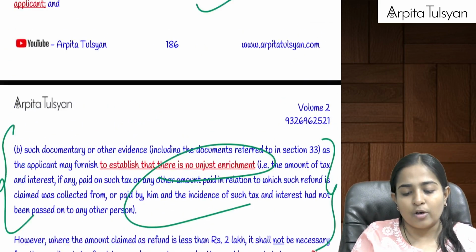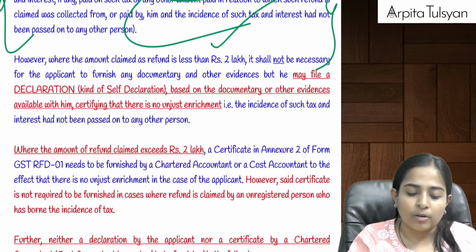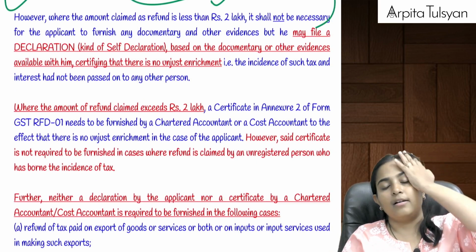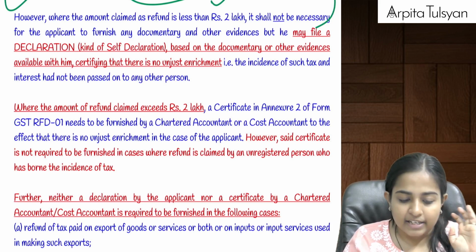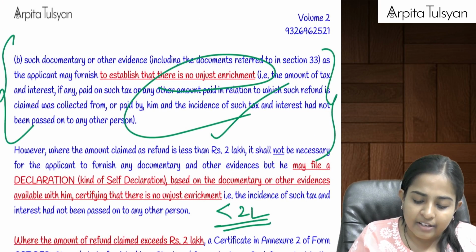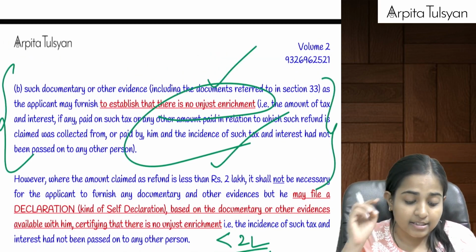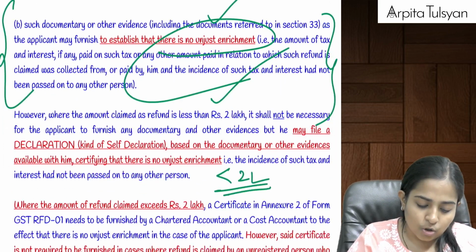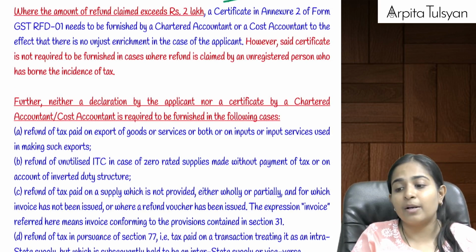This declaration, one is your documentary evidence and second one is this declaration, you have to submit it along with the RFD 01 form, that this is the form and please accept it and please grant us the refund. But they say that if the refund amount is less than 2 lakhs, then in such cases this declaration of unjust enrichment not becoming applicable is no more valid.